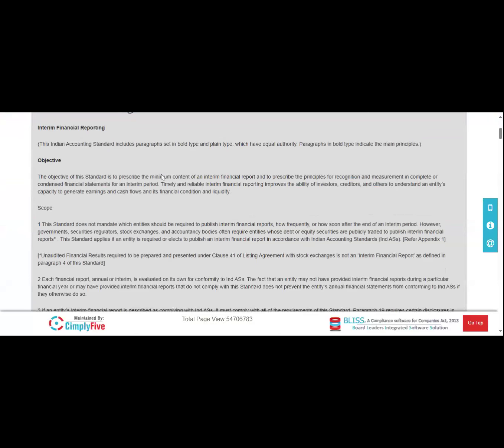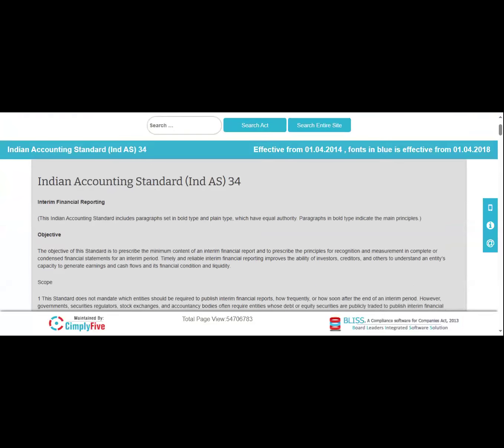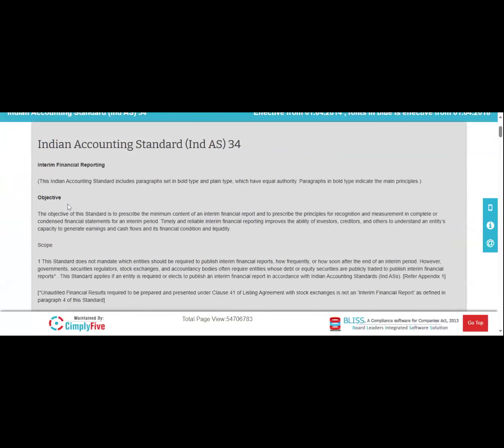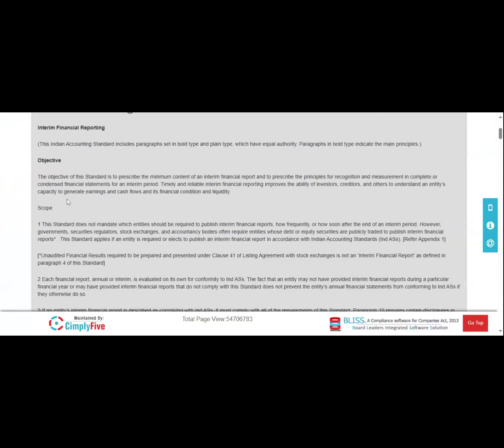If you see the heading, the Indian Accounting Standard 34, this standard provides the guidelines for the interim financial reporting. If you read the objective of the Indian Accounting Standard 34, the objective of this standard is to prescribe the minimum content of the interim financial reports and to prescribe the principles for recognition and measurement in complete or condensed financial statements for an interim period.